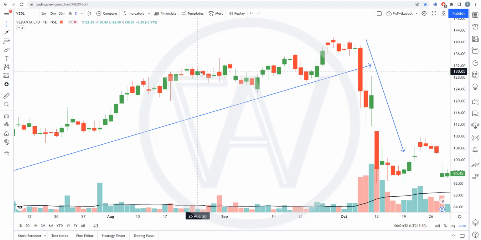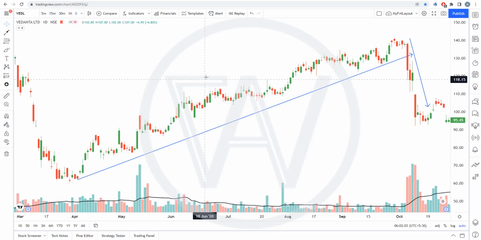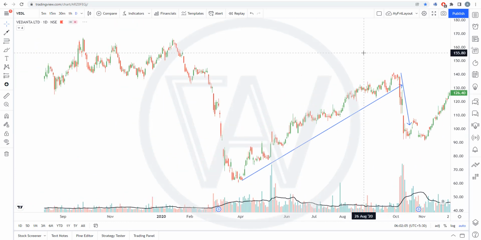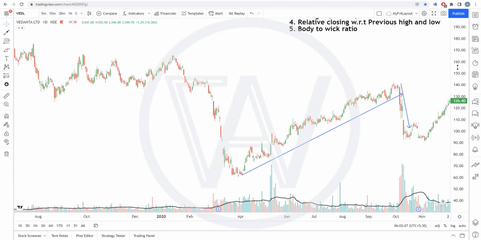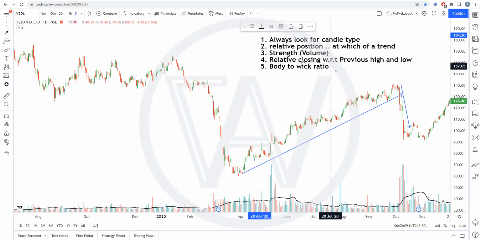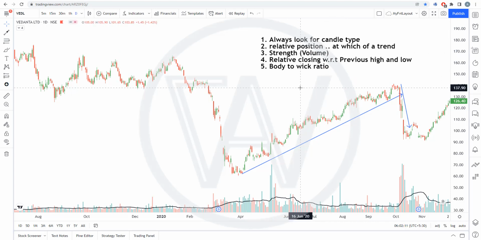Okay, third point is think about in which phase that particular candle has come. So phase point I have already mentioned here. Relative position in a trend.